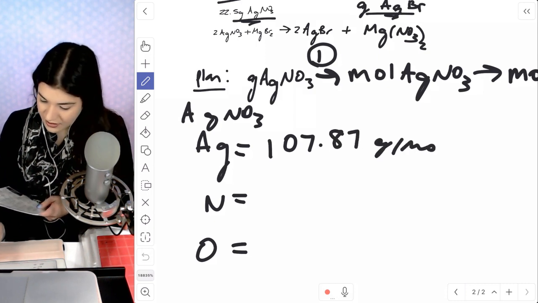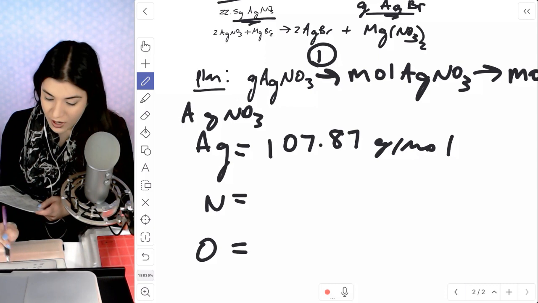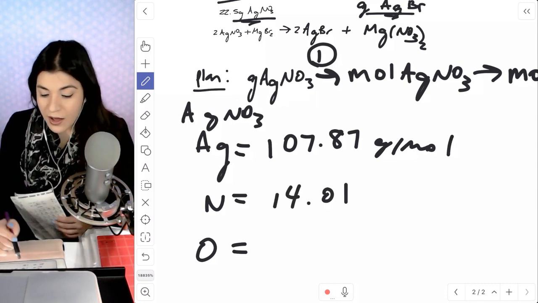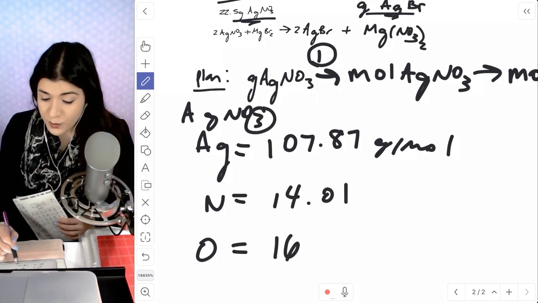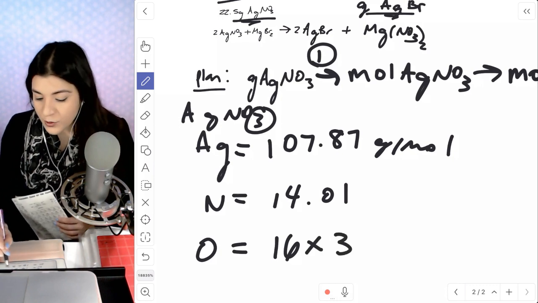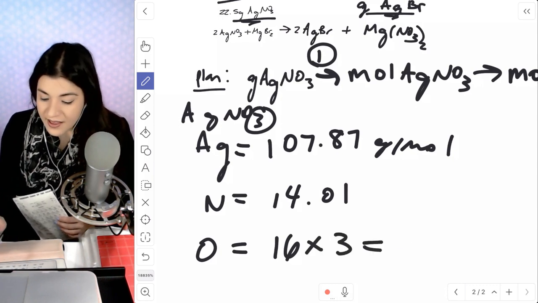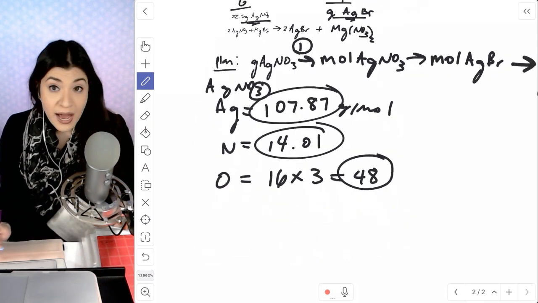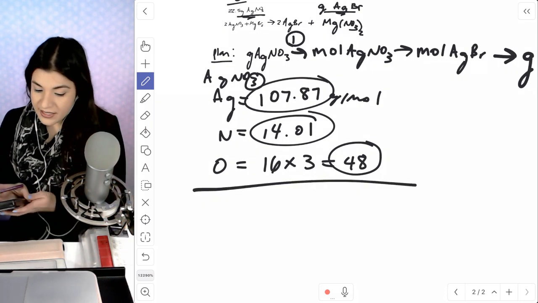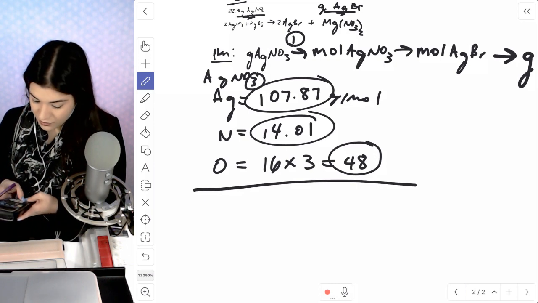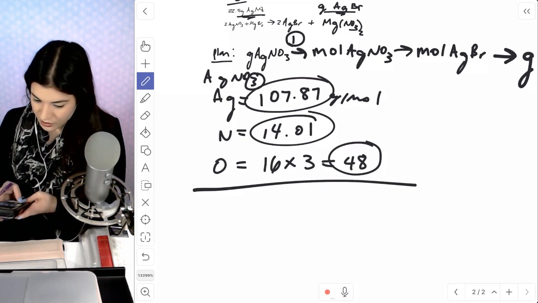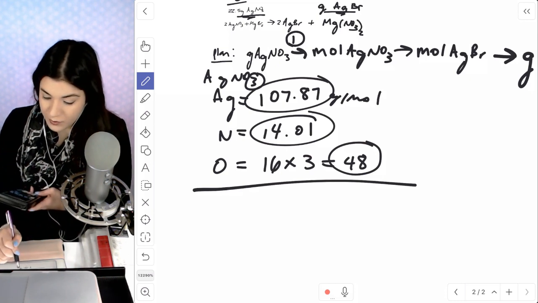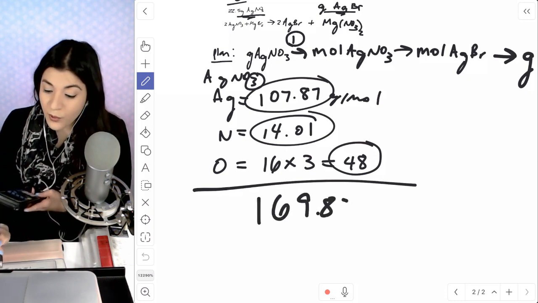Nitrogen is 14.01. Oxygen is 16. However, there are 3 of them, so I multiply that by 3, which is 48. Then I add all of these numbers up: 107.87 plus 14.01 plus 48. That'll be 169.88 grams per mole.